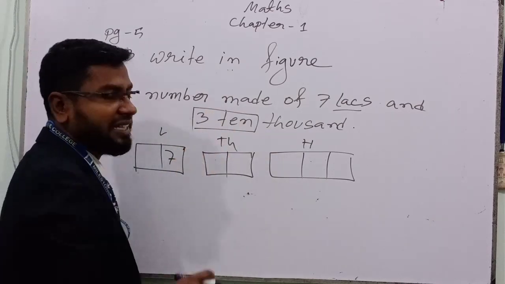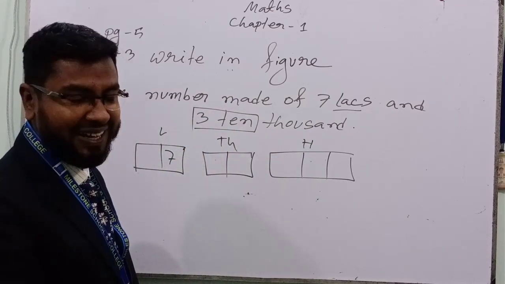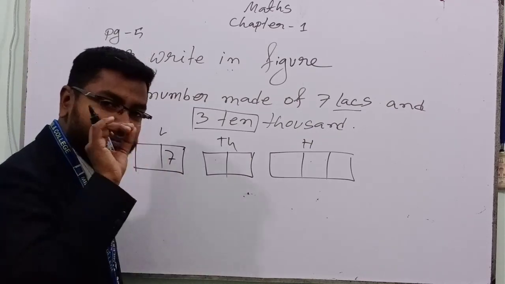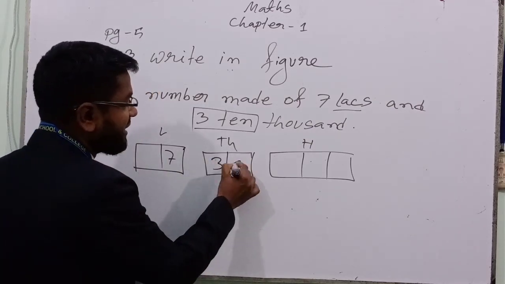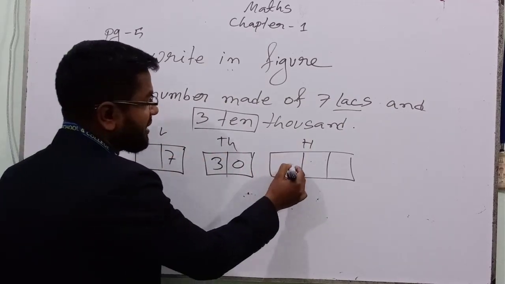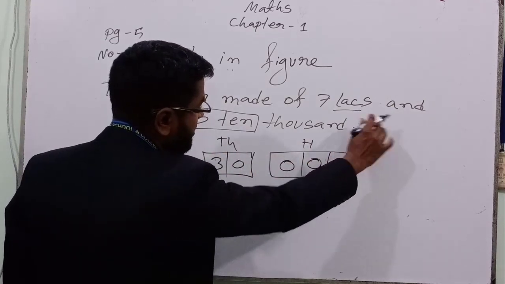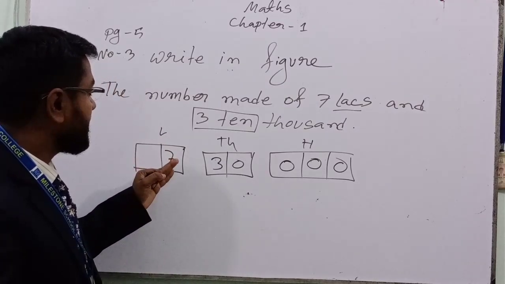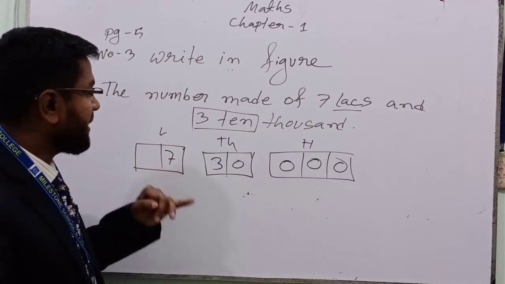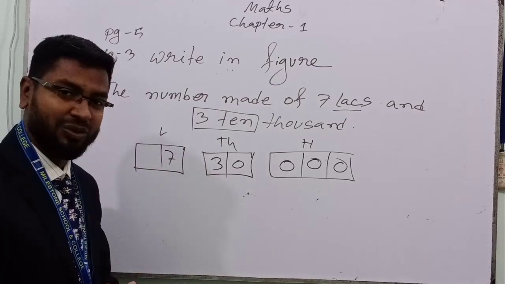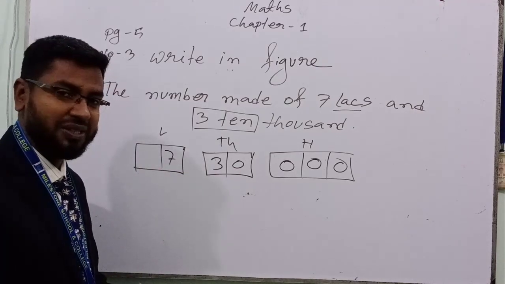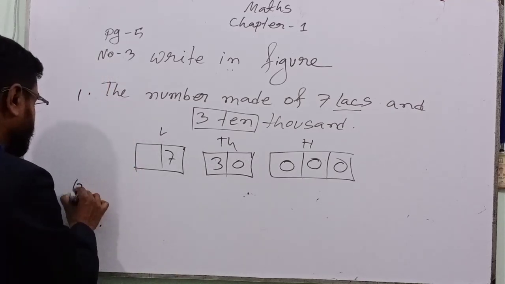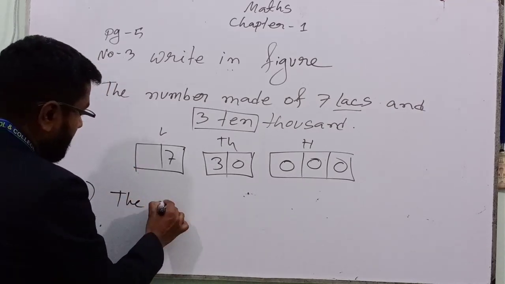What is the meaning of 310? Yes, 310 means 30,000. So 30,000. And in the 1000 column, the rest of the part will be 0. There is no 100 column. This one is 7 lakh 30,000. Have you understood?